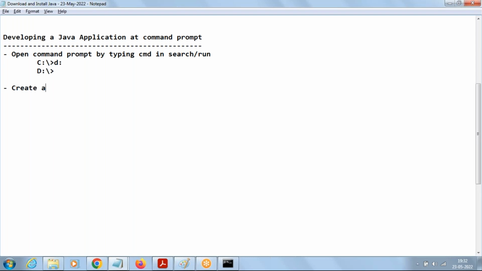Create a folder, or directory, we even call it a directory, javaprograms, any name you wish, javaprograms as follows. How to create a folder is MD javaprograms. MD means make directory.